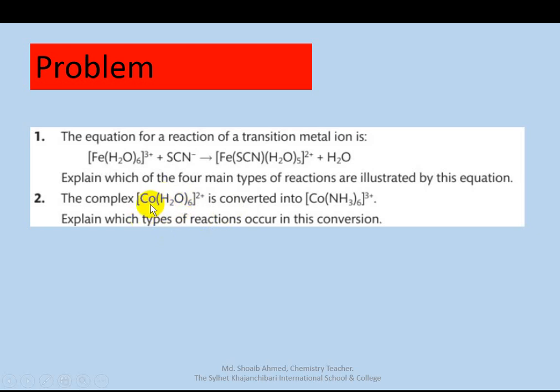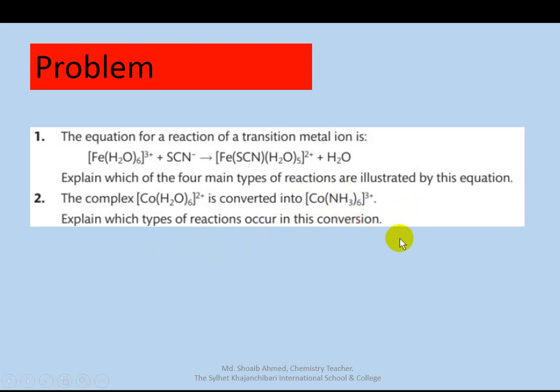What about the oxidation number change? Let cobalt be X, plus 6 water molecules neutral, 0, equal to plus 2. So X is plus 2. Here, let X, ammonia neutral, 0, equal to plus 3.